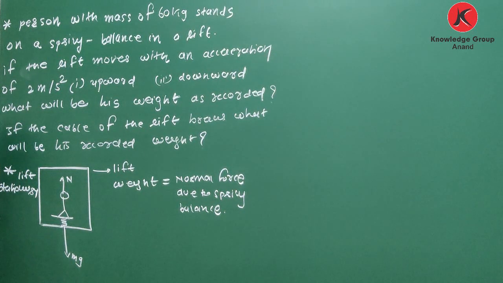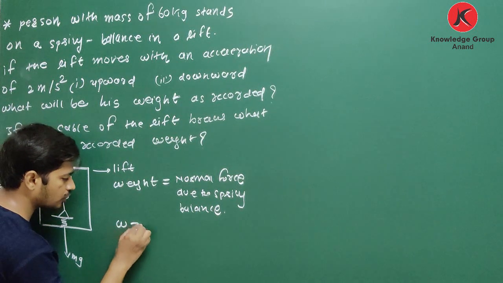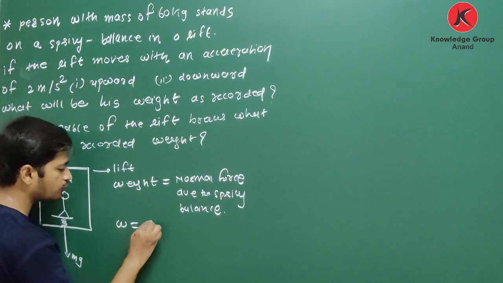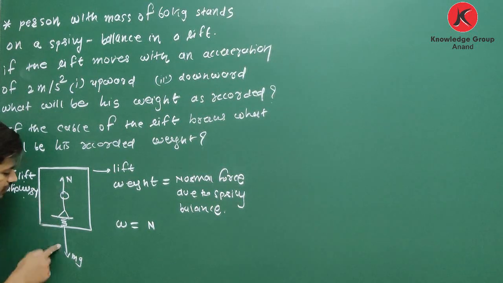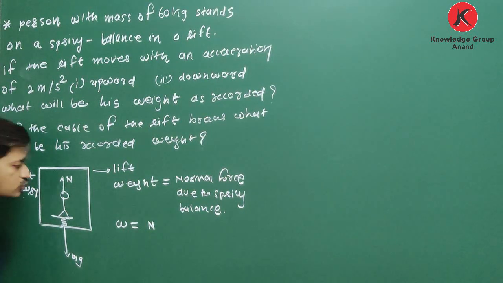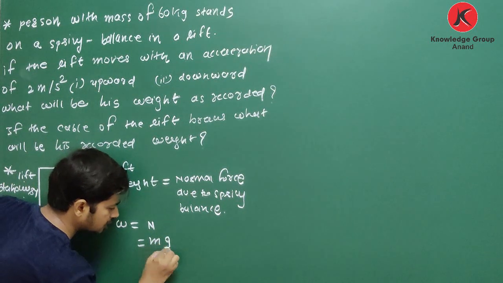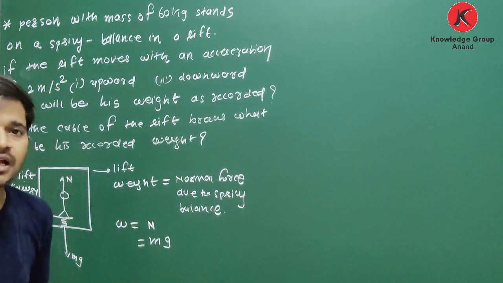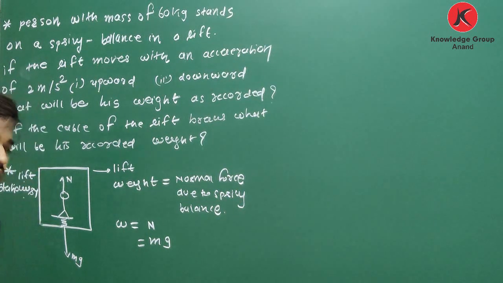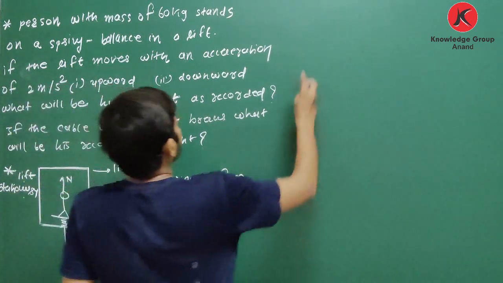Yes or no? So yes, here when the lift is stationary, weight W is equal to the normal force acting on the person. Now if you balance this, N is equal to mg. Clear about this? Okay. Now second case.